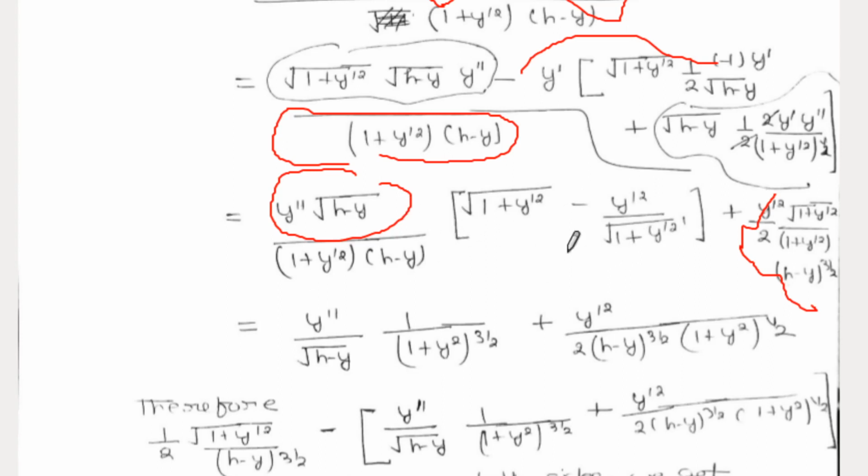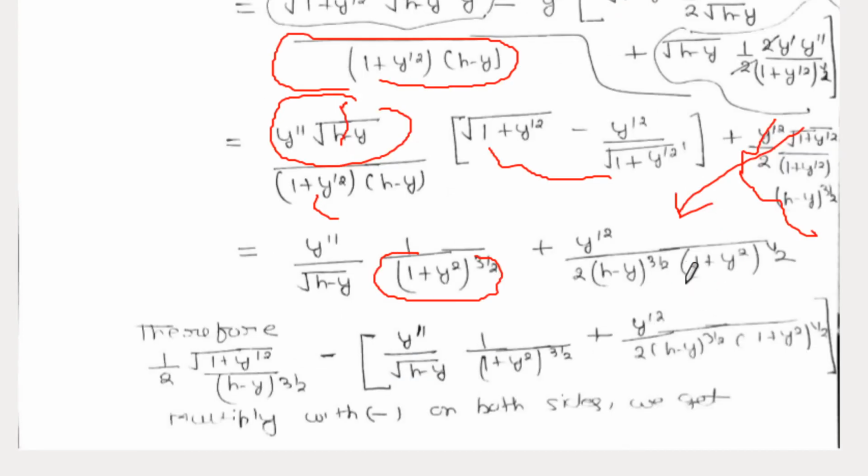Now you can simplify this bracket again. This is 1 plus y prime square and y prime square, so that cancels out, and you are left with only the root over 1 plus y prime square. Here there is also a 1 plus y prime square, so you will get 1 plus y prime square to the power 3 by 2. Here the square root term is cancelled out by this term, and we will get the root over h minus y, and the rest of the term is here. So it is already simplified, so leave it as it is.